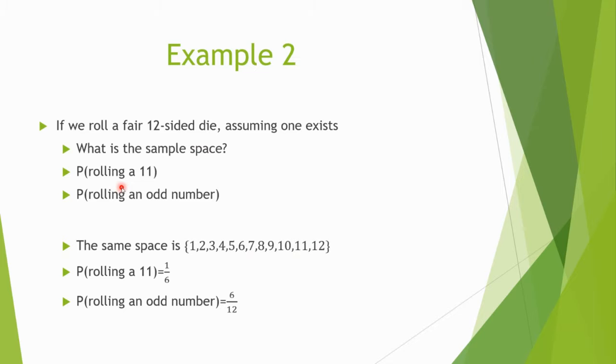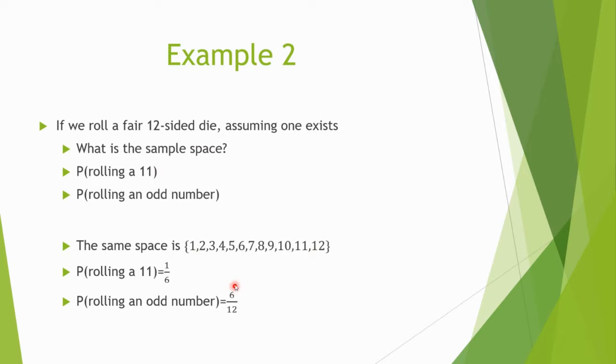Well, how many ways can you roll an 11? Just one, right? You get the outcome 11. There's only one way that can happen. So because of that, the probability of rolling an 11 is 1 out of 6.